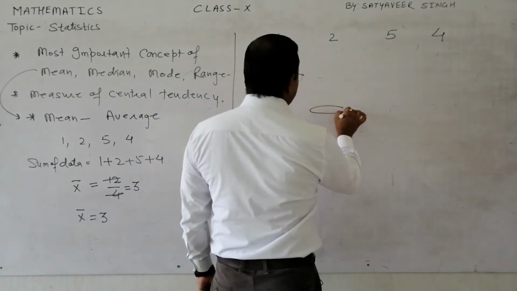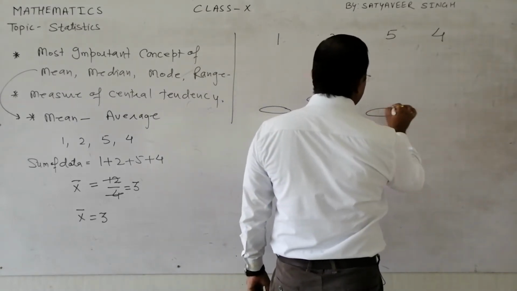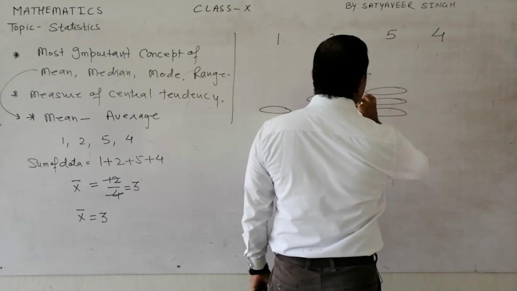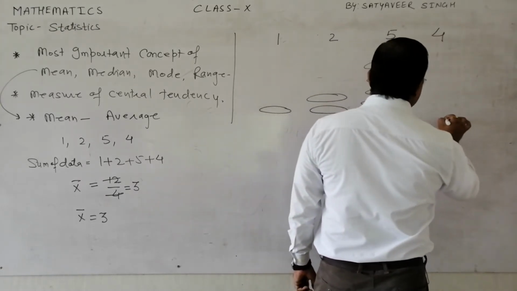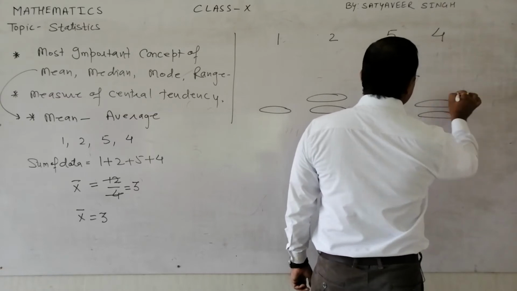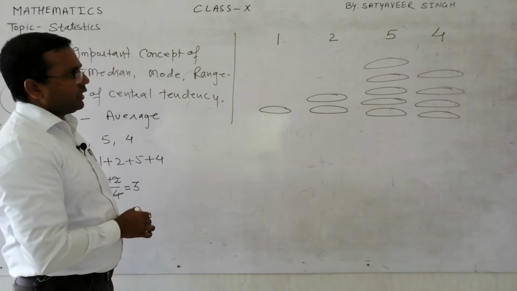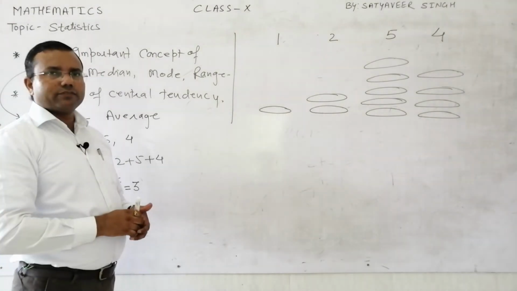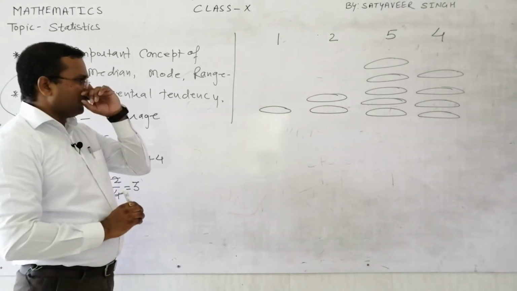Here I am taking 2 breads, and here 1, 2, 3, 4 and 5 breads, and here 1, 2, 3 and 4 breads. See student, I am transferring this data into a picture because a picture affects the mind more easily.